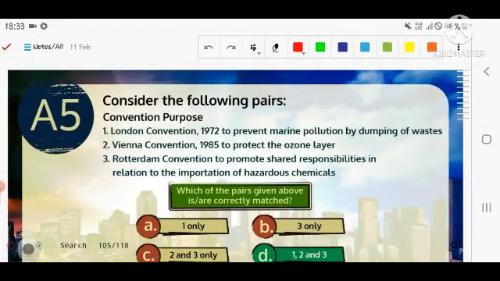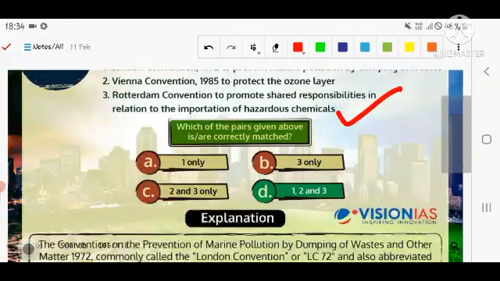Next question is related to the London Convention of 1972, regarding prevention of marine pollution by dumping of waste. Vienna Convention 1985, so that they can protect the ozone layer. Rotterdam Convention to protect the shared responsibility in relation to the importance of hazardous chemicals. So all are correct. Let's see.